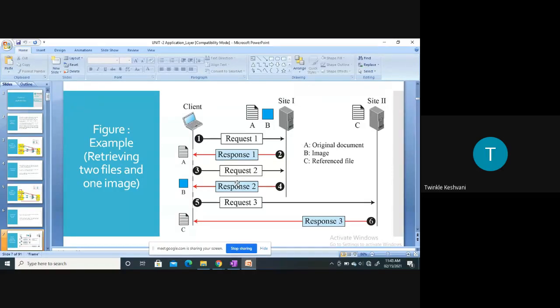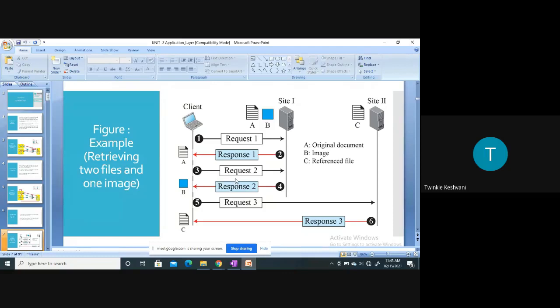The site will give the response, right? Now again, the client is looking for some specific thing on that specific website. Then again, the second request will be sent by the client side, and the server will receive the request. The second response will come at the client side. Now again, third request, third response, right? This is the general scenario of how the client server communication takes place.